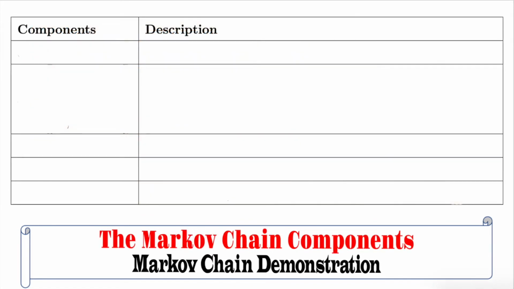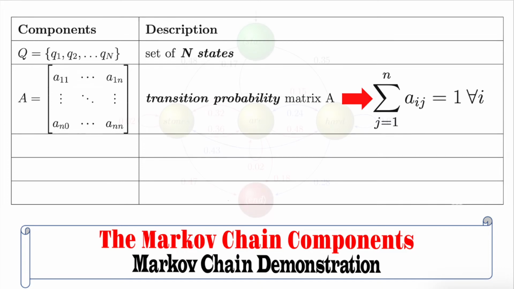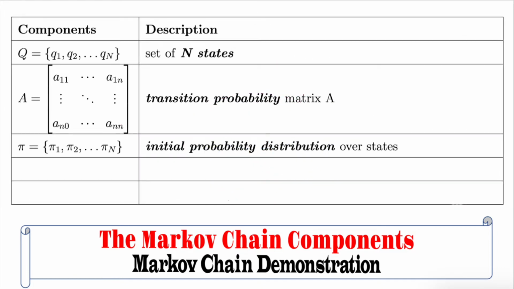1. The set of N states of the transition graph or finite state automaton. 2. A transition probability matrix where a sub ij represents the probability of moving from state i to state j, such that the sum of all probabilities leaving state i is equal to 1. 3. The initial probability distribution, where pi sub i is the probability that the Markov chain will start in state i. Some states j may have pi sub j equal to 0, meaning that they cannot be the initial states. Again, the sum of all probabilities is equal to 1.